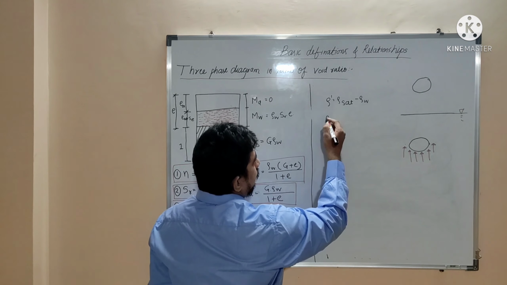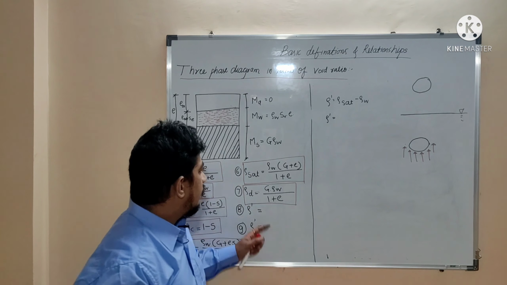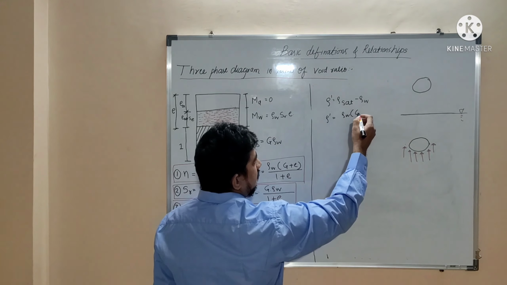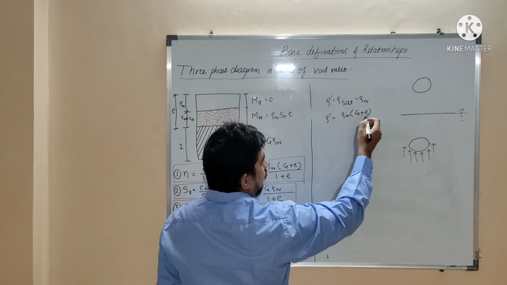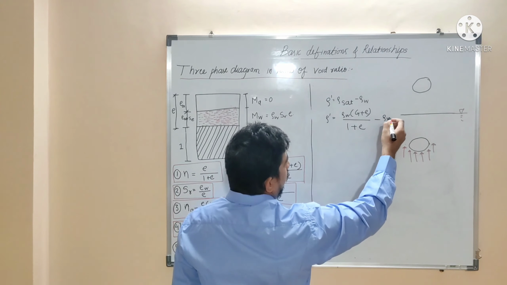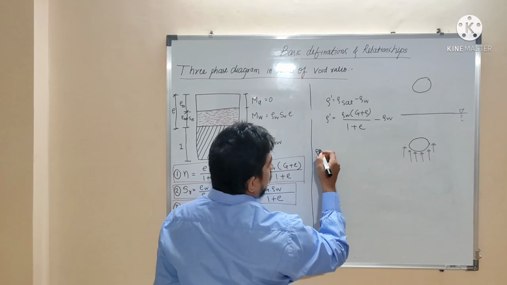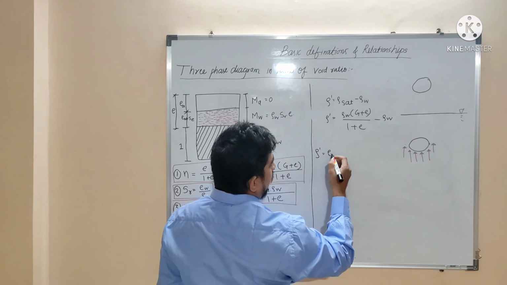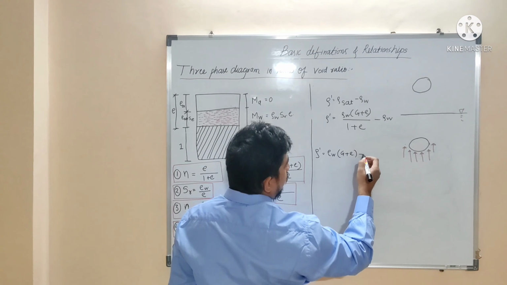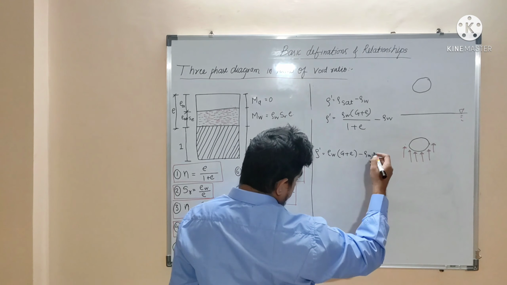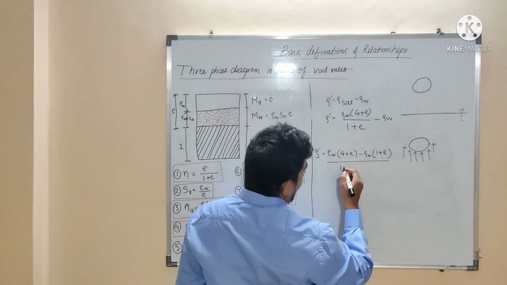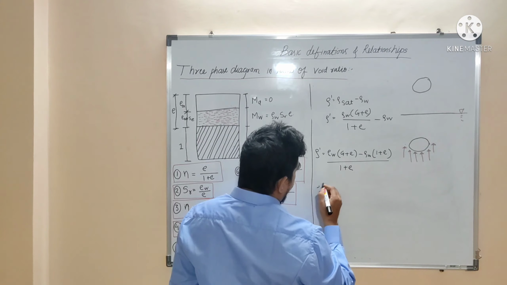We know the formula for rho saturated, that is rho W into G plus E upon 1 plus E, minus rho W. So rho dash is equal to rho W into G plus E minus rho W, multiplied by 1 plus E divided by 1 plus E.